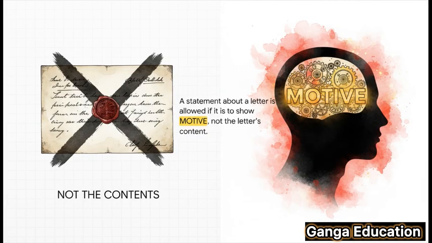But, like with many things in law, there's a really important exception to this rule. Let's look at an example straight from the Act. Imagine a witness says, I heard person A say that person B wrote him a threatening letter, and because of that, he was going to get revenge. Now, you might think, wait, where's the letter? But this is allowed. Why? Because the point here isn't to prove what the letter said. The point is to prove person A's motive, the reason they wanted revenge. It's about their state of mind, not the document's contents.